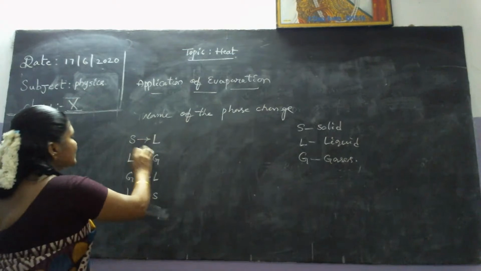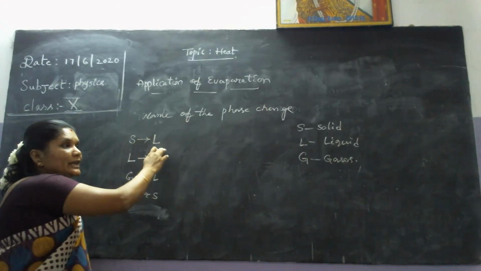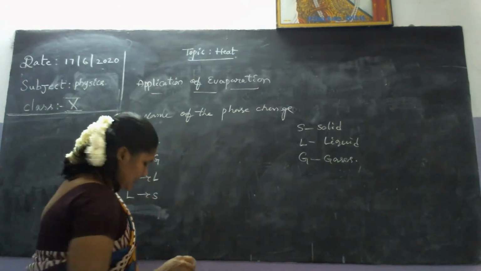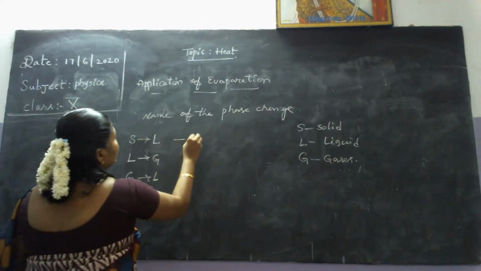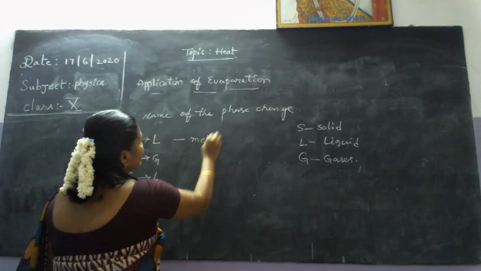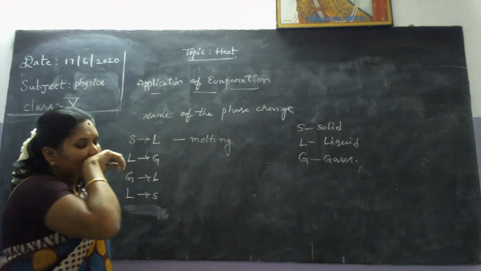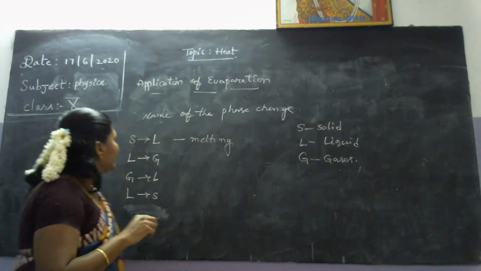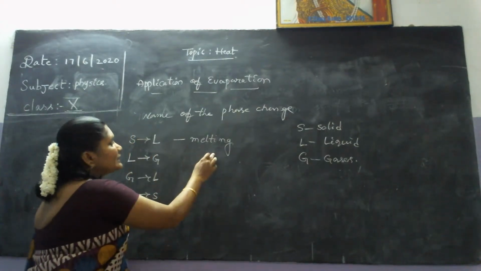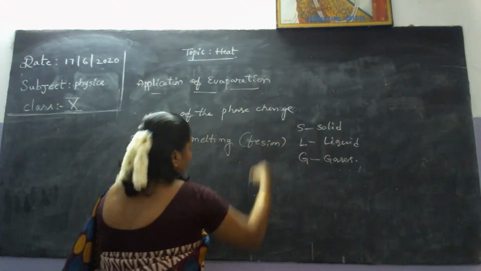See, you can observe the state will be changed solid to liquid at a constant temperature. We can call that melting. So, melting: solid to liquid at a constant temperature. The constant temperature, that means you take 0 degrees Celsius. In boiling point, we can take 100 degrees Celsius. See, it is melting. Again, fusion also. We can call it fusion also.